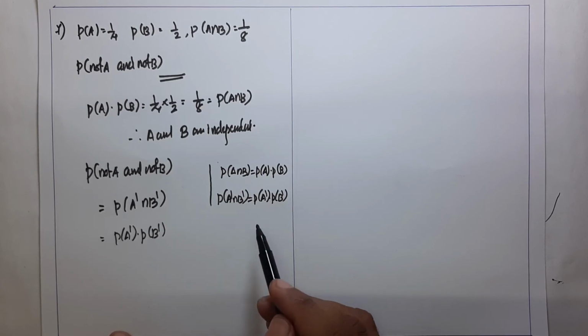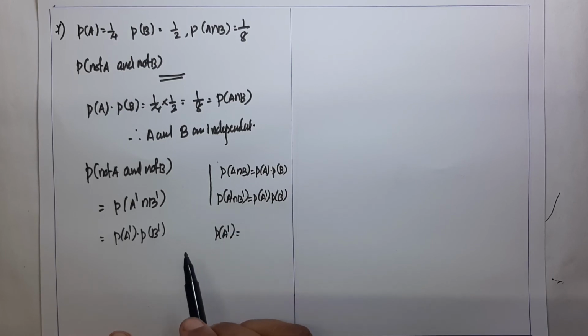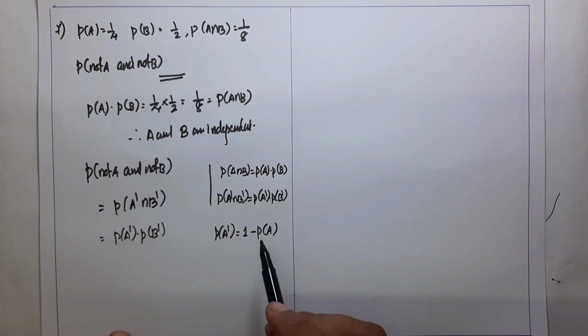Also, you know what A complement is. In the first year class we discussed that P of A complement means 1 minus P of A, since the total probability is 1.